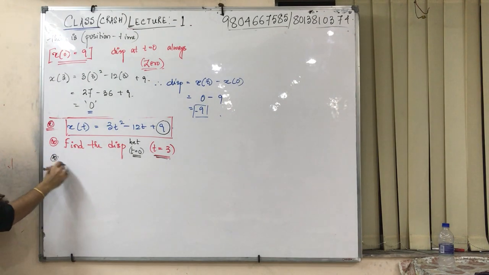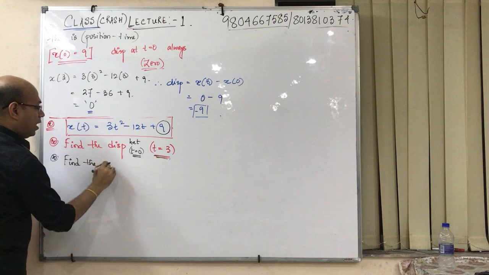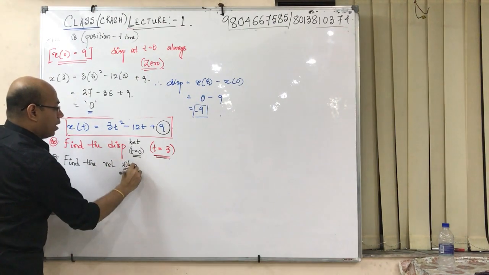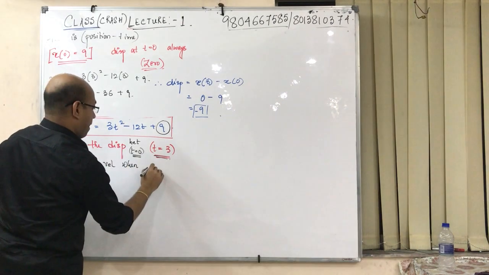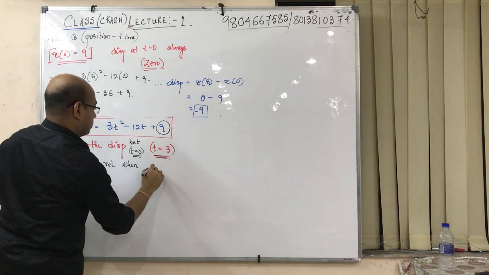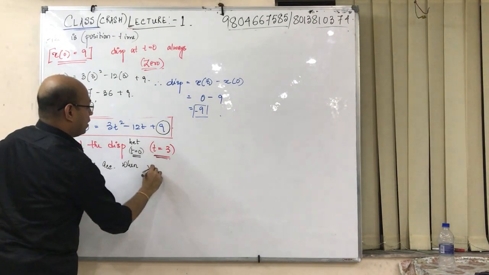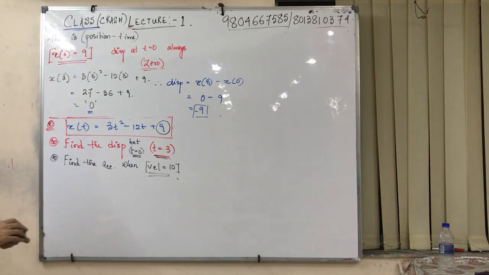Next question of this. Find the acceleration when velocity equals to 10. Suppose it's written something like this.